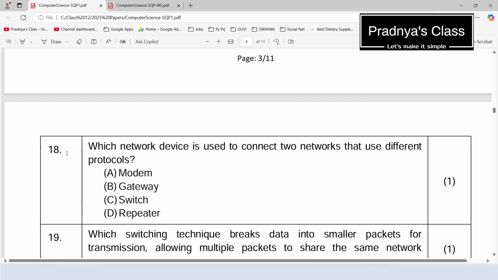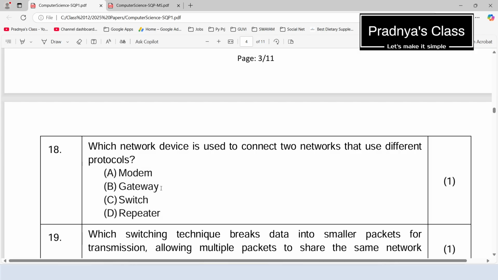Let's read question number 18. Which network device is used to connect 2 networks that use different protocols? If we read the options, gateway is the correct choice. Modem is used over telephone line, switch is used to connect different devices and repeater is used for amplifying the signal over a long distance.